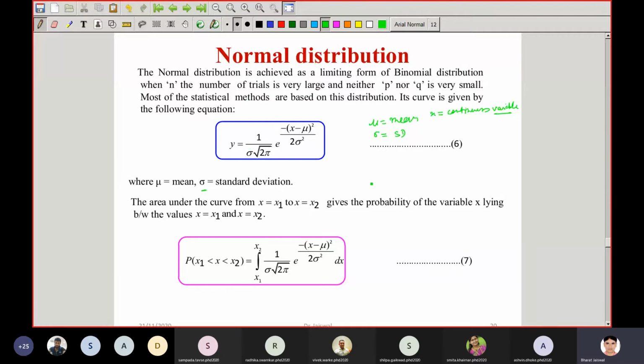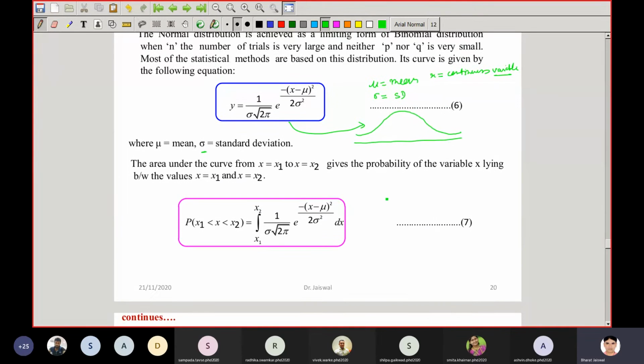When you draw this, the shape will be a symmetrical curve, in the case of the normal distribution. Suppose this is the curve, and suppose this is x equal to 1 and this is x equal to 2.